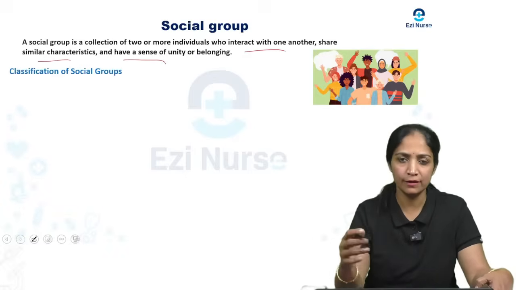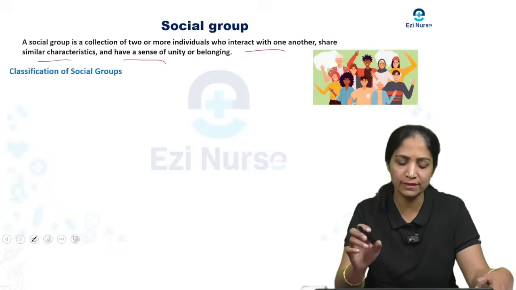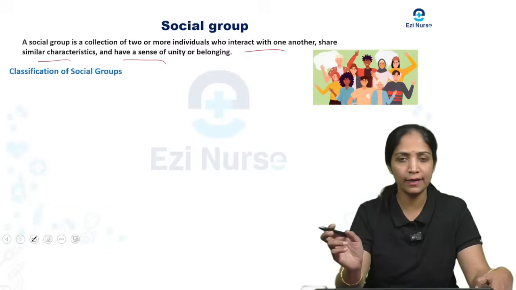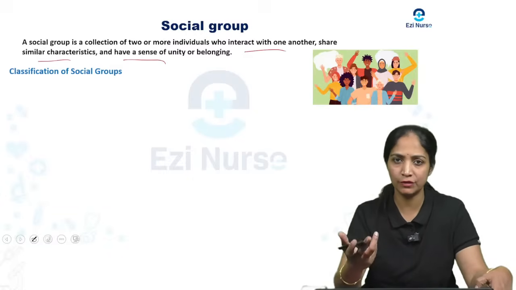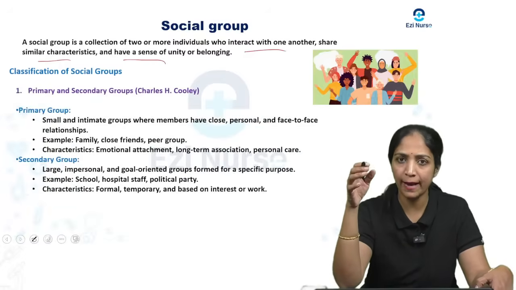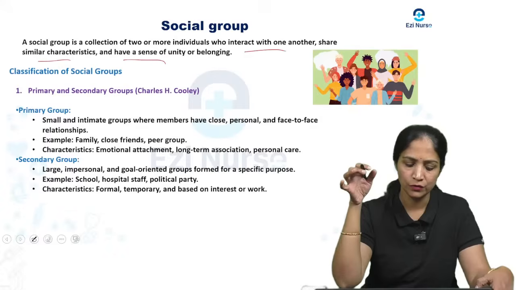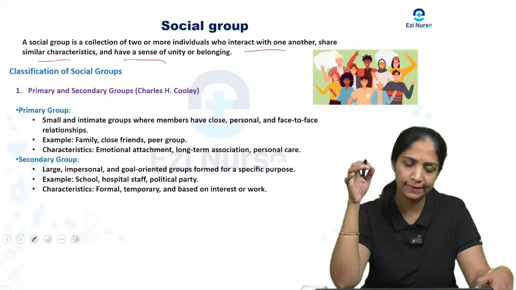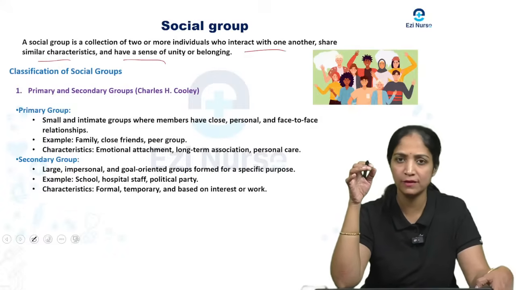So with a social group, there is a collection of two or more individuals. When coming to the classification of social groups, we classify them into primary and secondary groups. This classification is given by Charles H. Cooley.